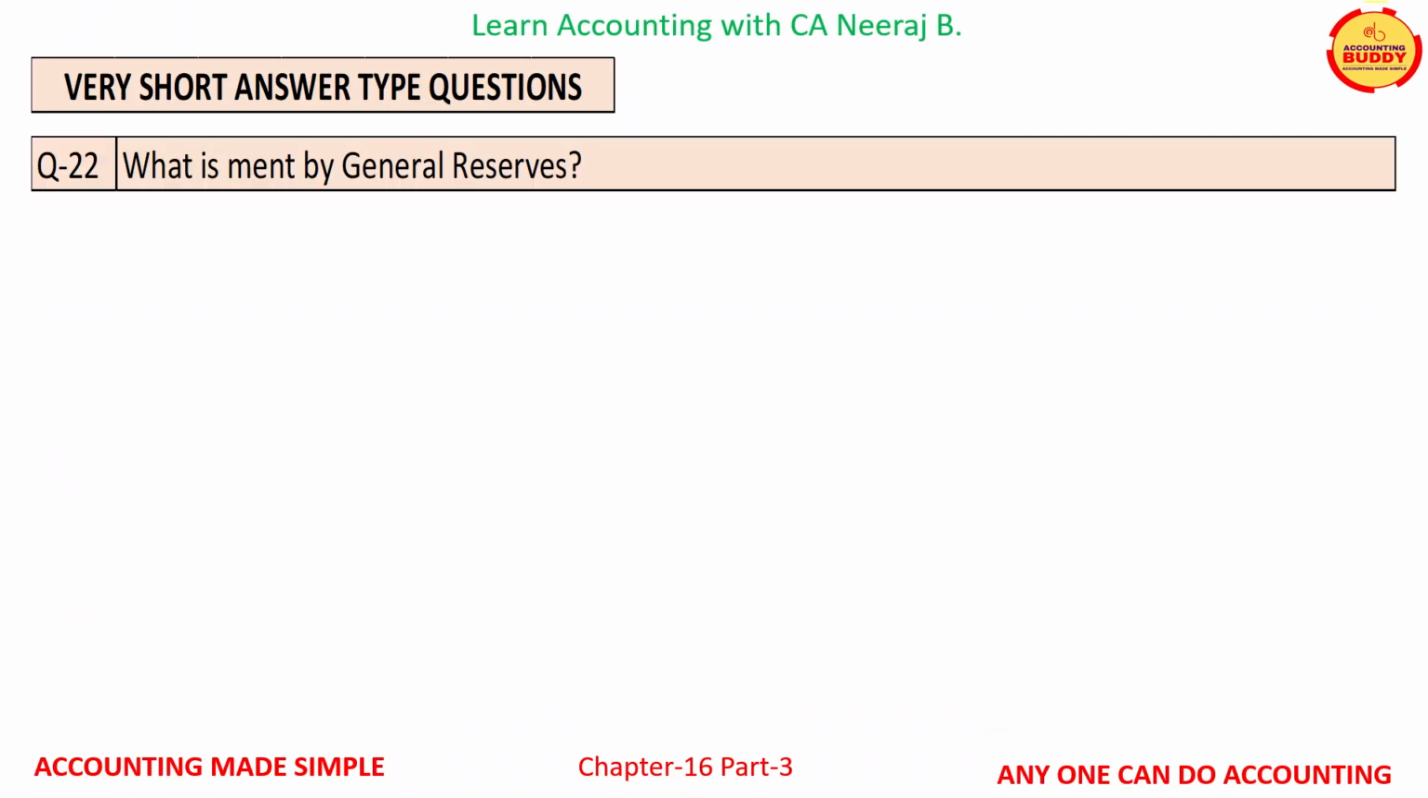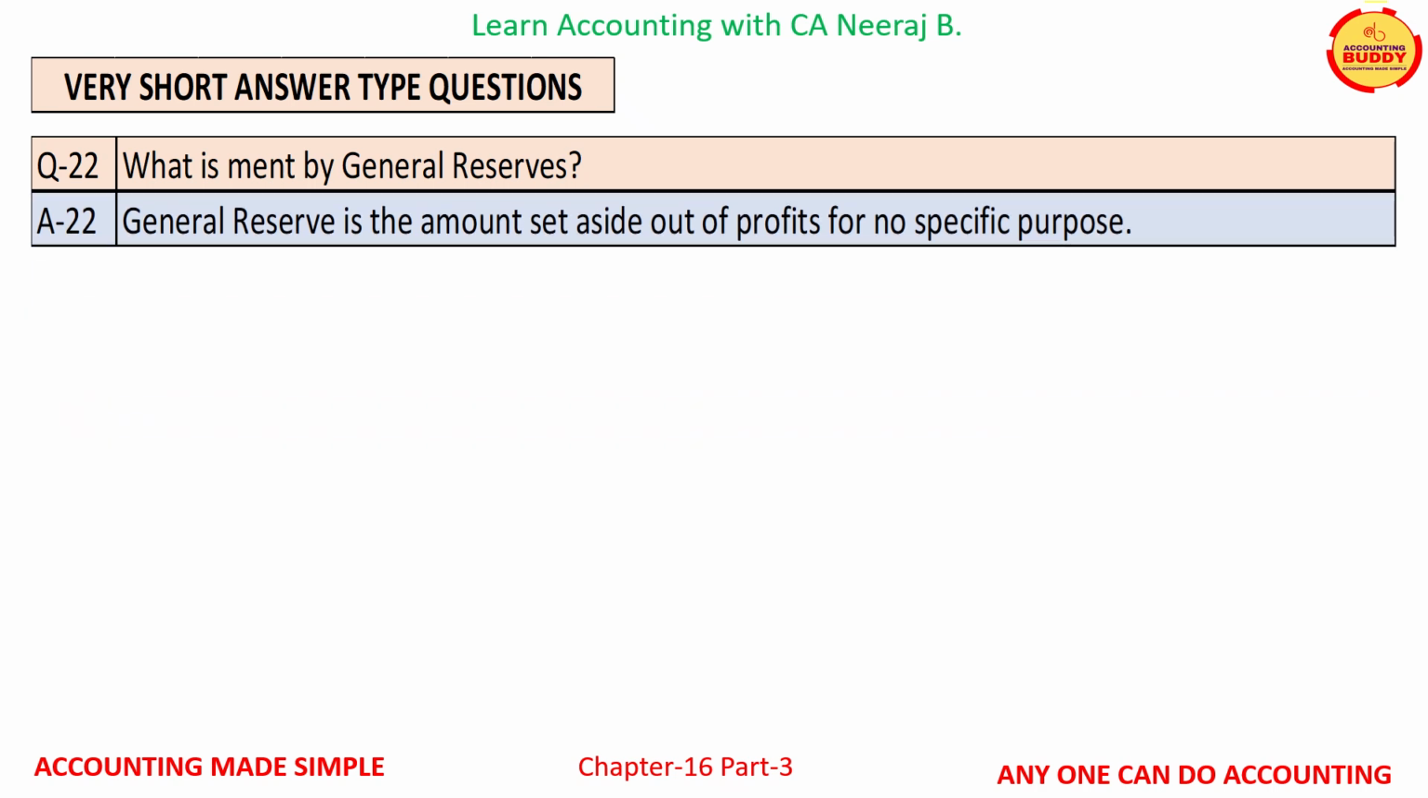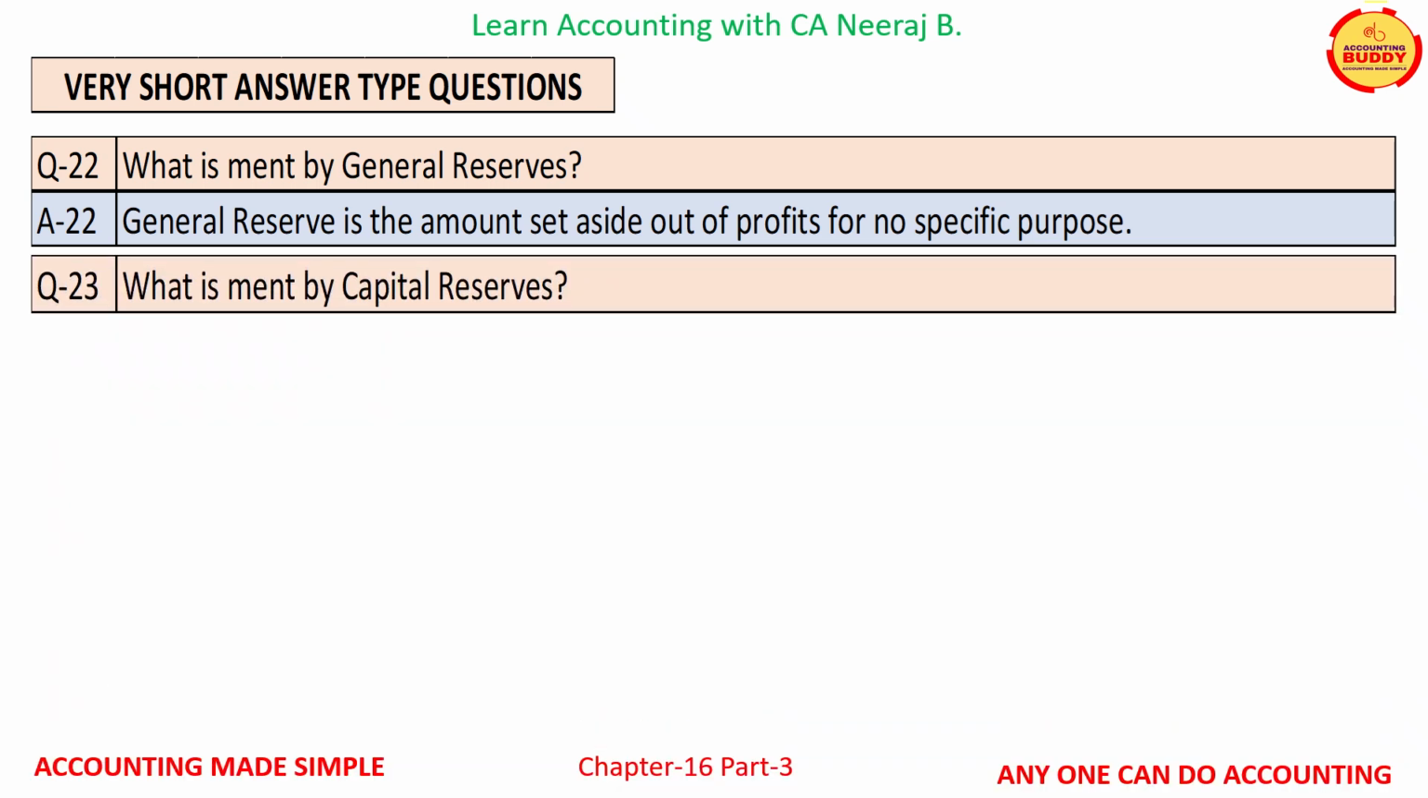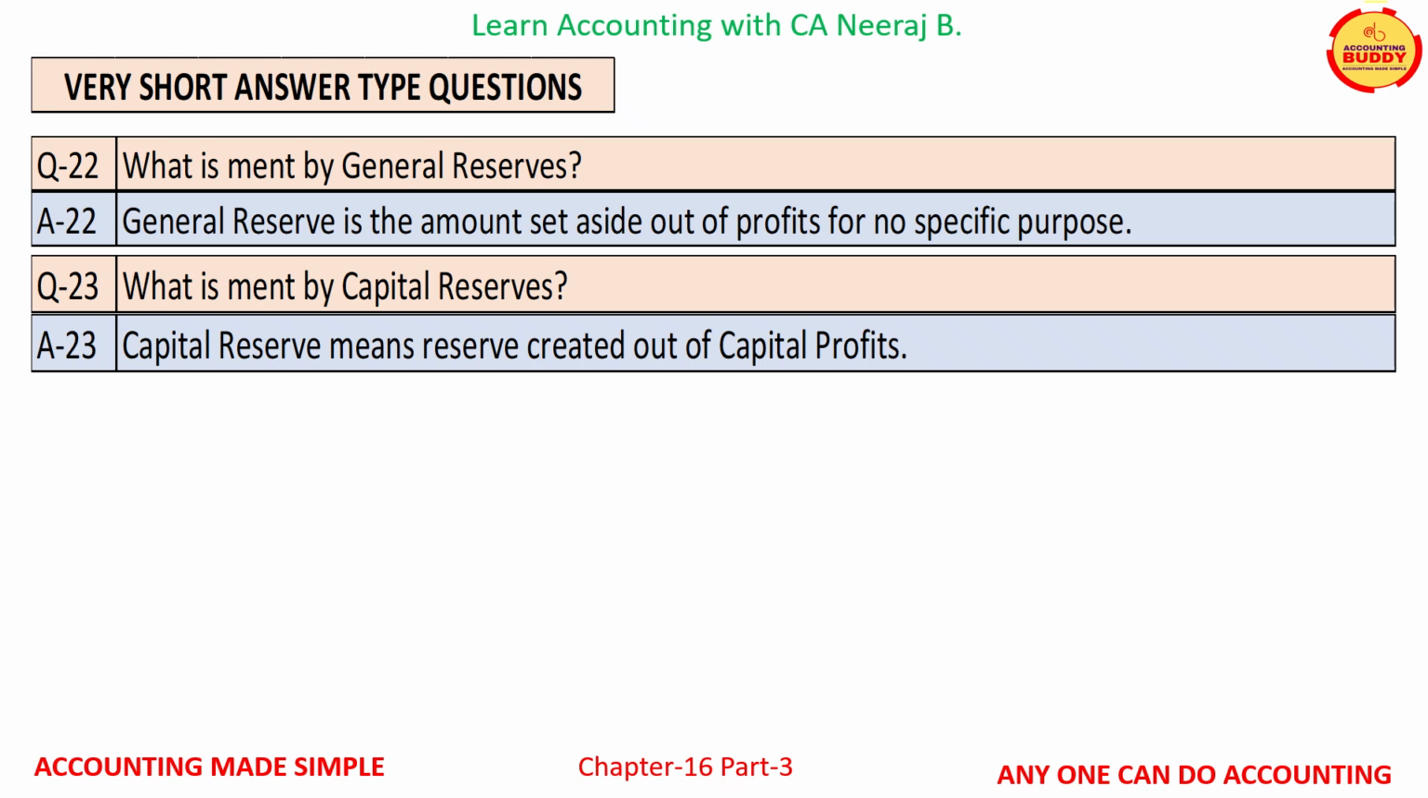Question number 22 is, what is meant by general reserve? And the answer is, general reserve is the amount set aside out of the profits for no specific purpose. Question number 23 is, what is meant by capital reserves? And the answer is, capital reserve means reserve created out of capital profits.